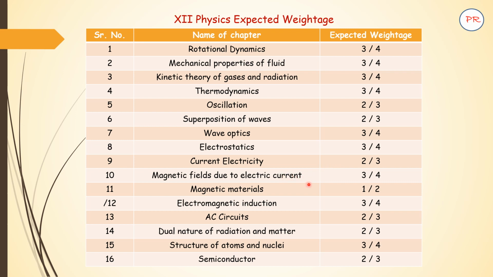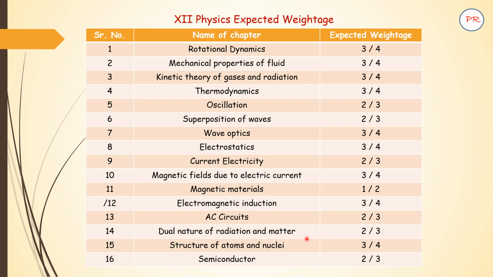Magnetic fields due to electric current, 3 or 4 questions are likely to be asked. Very vast chapter. Magnetic material, very simple chapter. 1 or 2 questions are asked. Ferromagnetism, diamagnetism, etc. Electromagnetic induction, 3 or 4 questions will be asked to you. This involves Faraday's law of electromagnetic induction. AC circuit. This is again 2 to 3 questions that will be asked to you over here. That is the application of alternating current to inductor, capacitor, resistor. You will be asked about this.